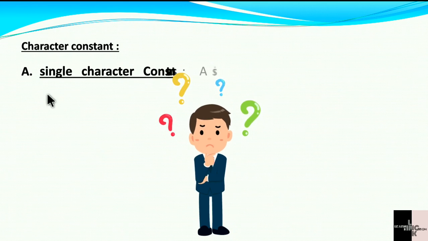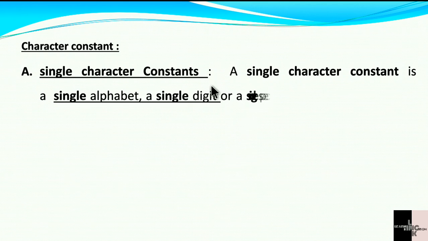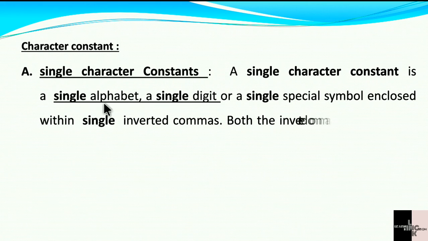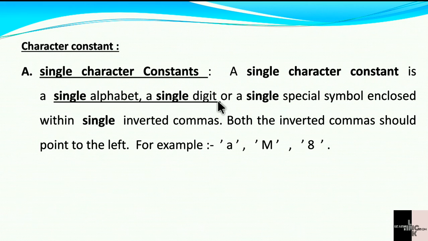Next, character constant. What do you mean by character constant? A single character constant is a single alphabet, a single digit or a single special symbol enclosed within single inverted commas. There is only one single alphabet or single digit or special symbol, enclosed in what? A single inverted comma. Here examples are given. Like here A is given in single inverted commas. This is a character, and this one is a character, this one is a character.